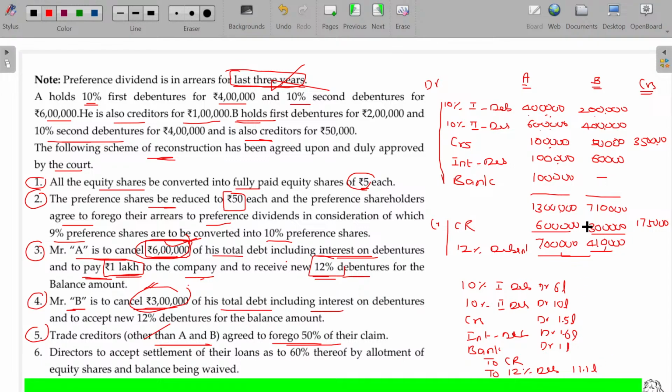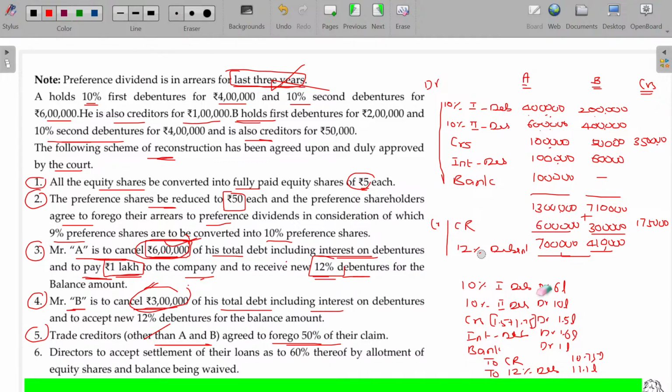Right. Capital reserve being 6 plus 3, 9. Of course, you can add this one also, then 10.75. If I add this, then it should be added here, 1.5 plus 1.75.